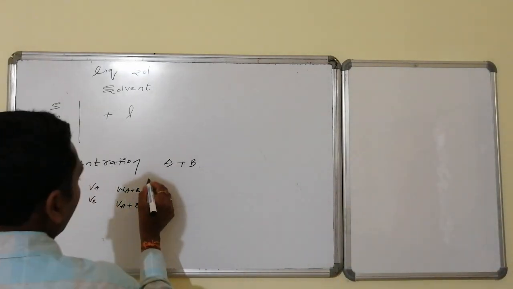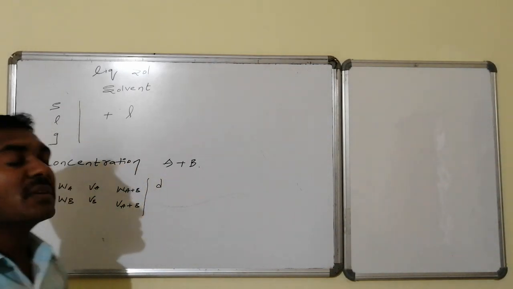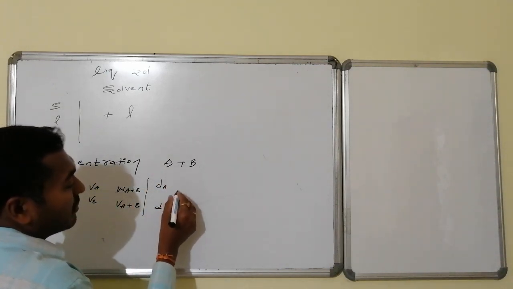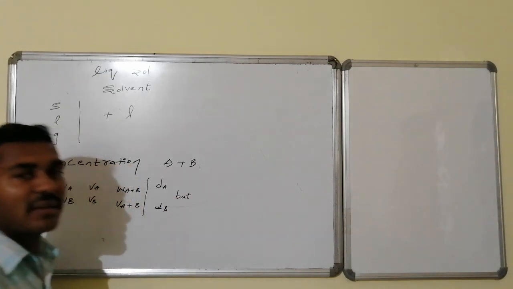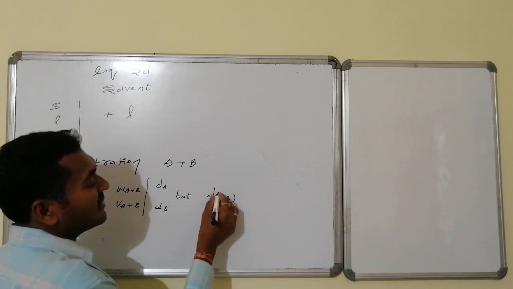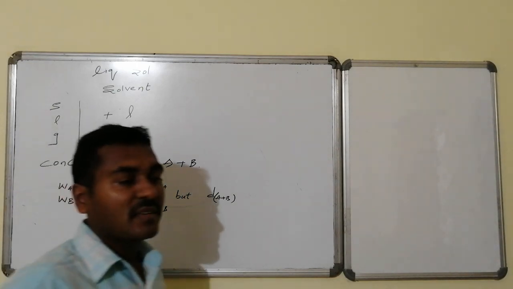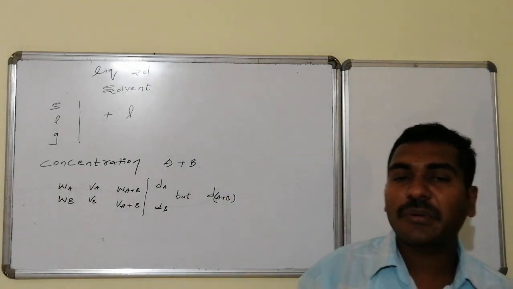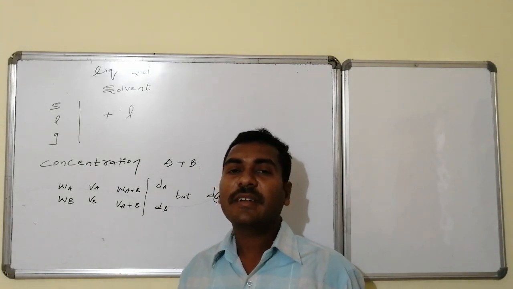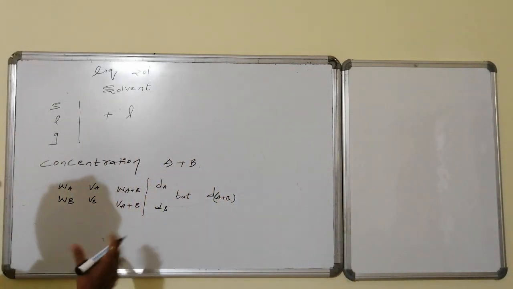Whereas individually, if you look, density is present for component A, and density is also present for component B before mixing. Yes, density of A is present, density of B is present. But after mixing, after forming a homogeneous mixture, there is no dA, there is no dB; that is, d of A plus B is present, which is not related with dA, and not related with dB. Density is the property of the solution. Density is not the property of the component. After mixing, component density is no more valid. Here it is the density of the solution. Now these are the things that we are having.